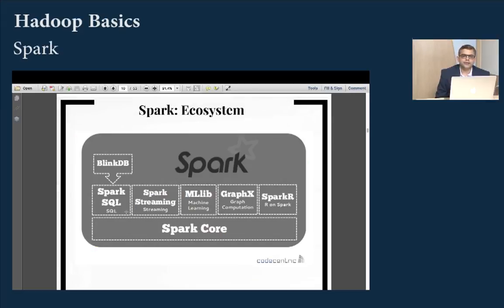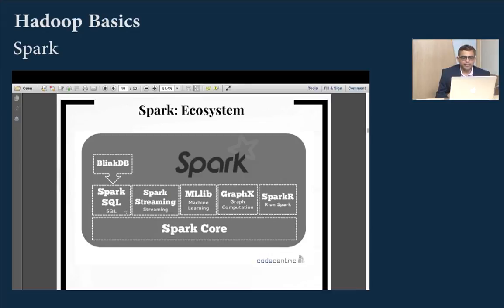Now, just like Hadoop, on top of it there are ecosystem projects. So the way you visualize it is you have HDFS, you have Yarn, Spark, and on top of Spark you have additional libraries like Spark SQL, streaming, machine learning, GraphX, and R, that's a data analyst or data scientist language. So what we've seen so far is Spark can sit on top of Hadoop, and it has its own ecosystem projects which are Spark SQL, streaming, MLlib, GraphX, and SparkR.